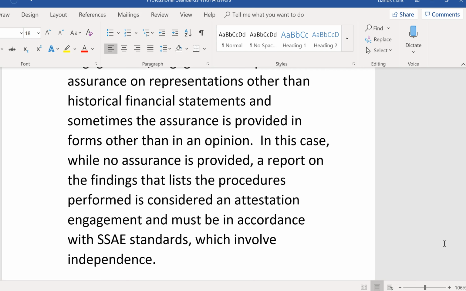The thing I love about agreed upon procedures engagements is that they're very predictable. The questions on the exam are very predictable, because the answer is independence is required for agreed upon procedures, SSAE standards apply, and no assurance is provided. However, it's still considered an attestation engagement. In the report on agreed upon procedures, the CPA would list the procedures performed and exactly what the findings were, and that's how the report would look, without any opinion or assurance.